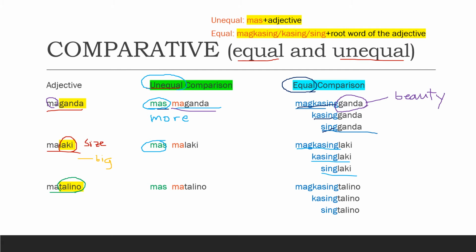We use mas plus the adjective matalino. Mas matalino means, yes, that's correct, more intelligent. And for the equal comparison, we just add magkasing, kasing, or sing to the root word of the adjective, and that's talino.